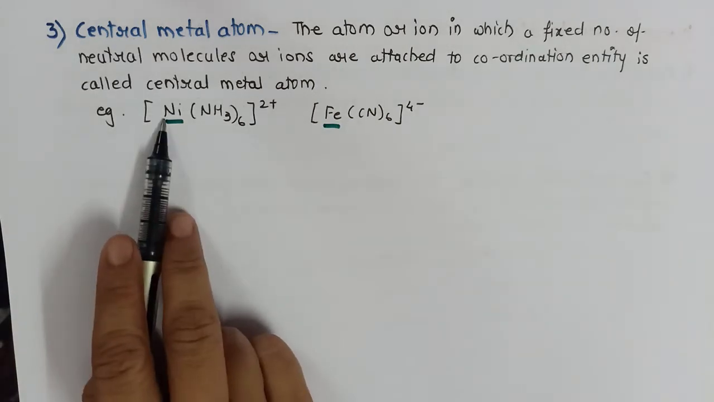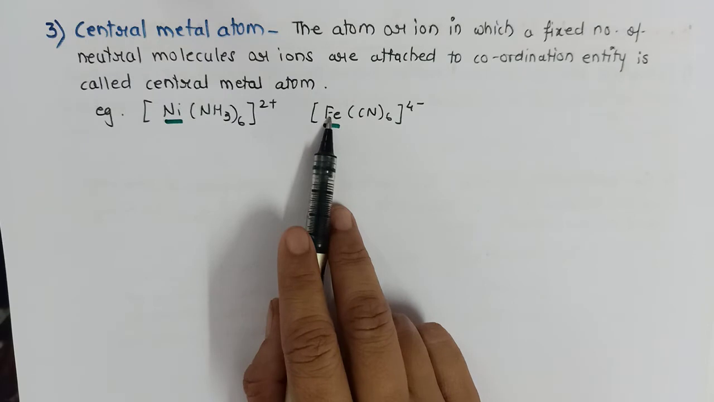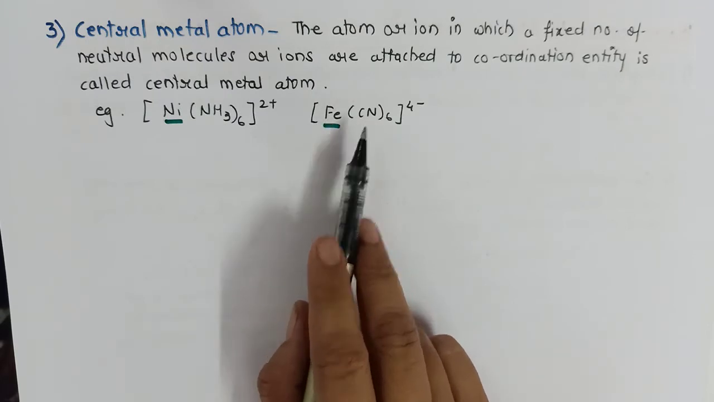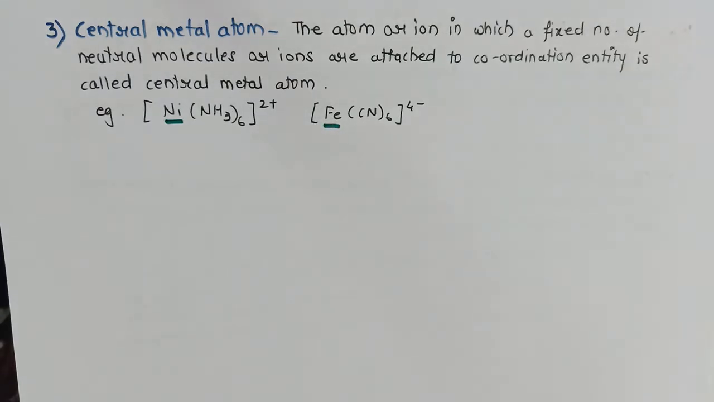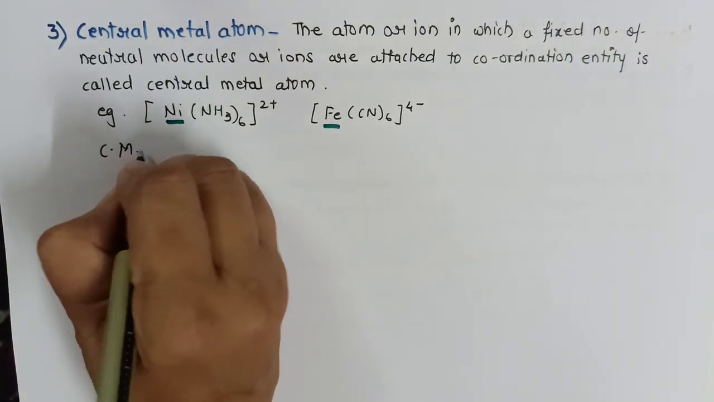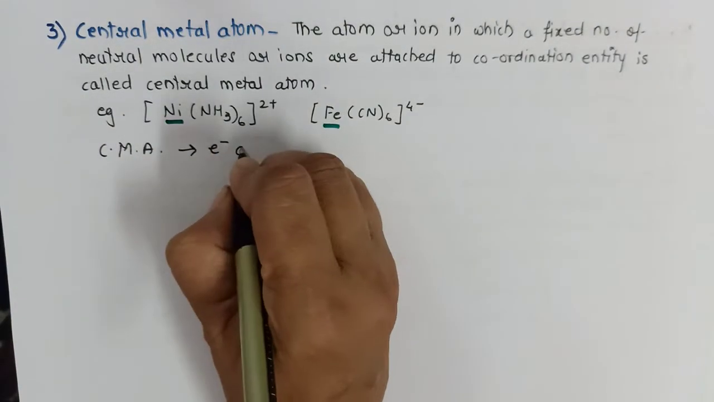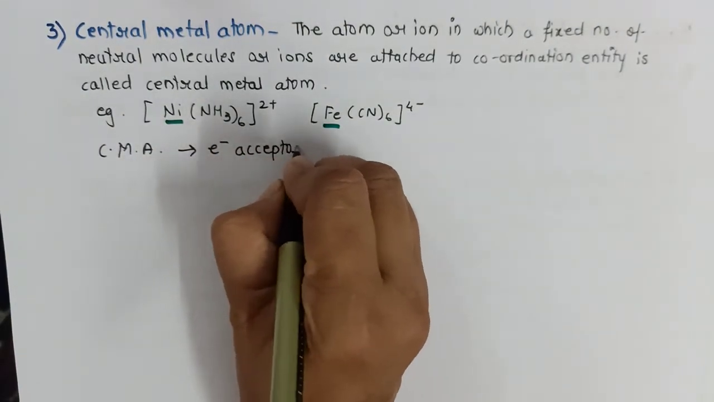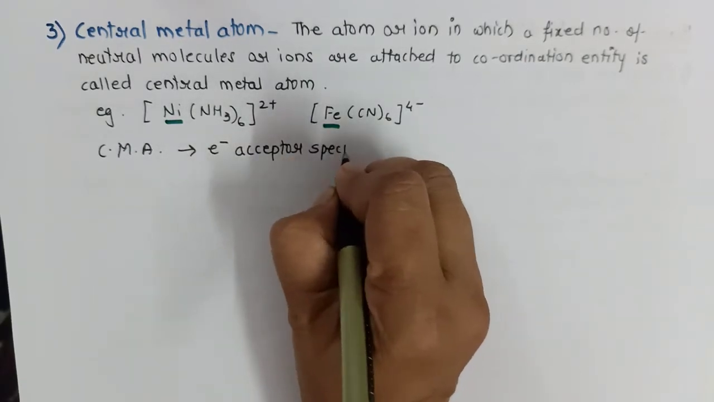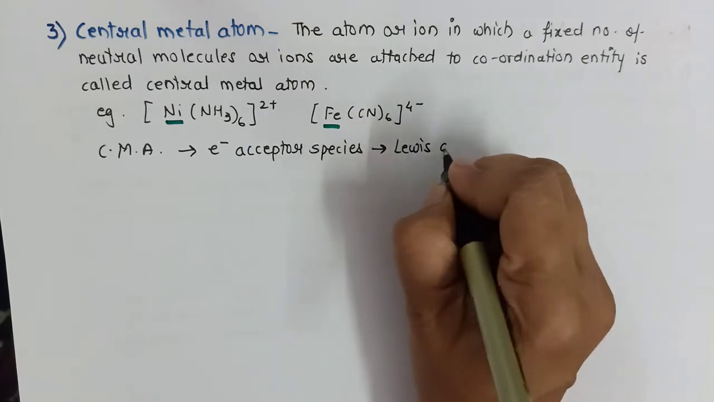Nickel will accept the lone pair of electrons from ammonia. Iron will accept the lone pair of electrons from cyanide. Since these central metal atoms, which we can also write as CMA, are electron acceptor species, they are also termed as Lewis acids.